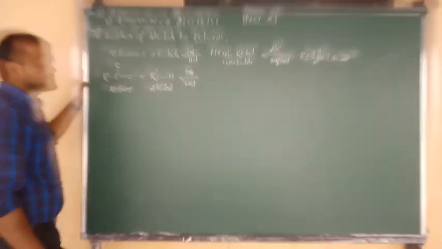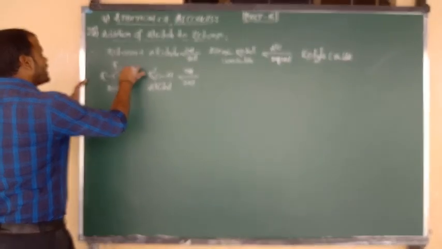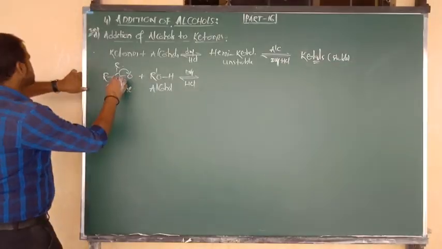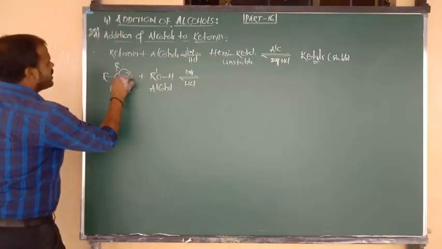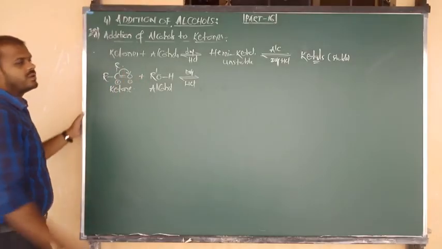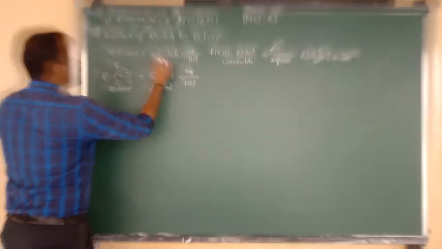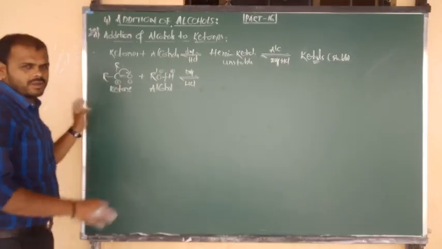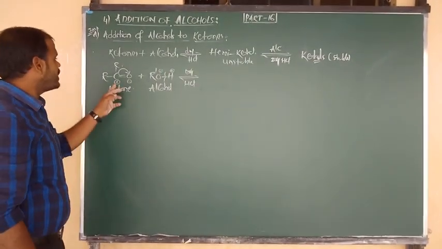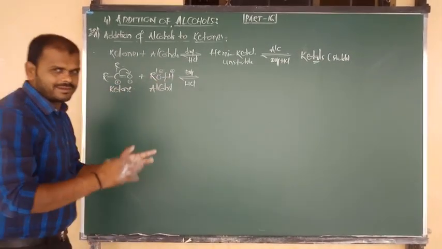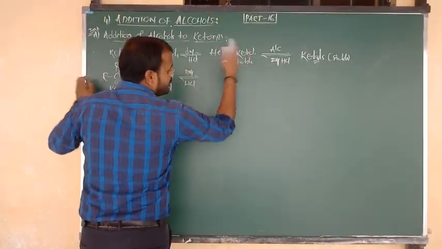In presence of dry HCl, the pi bond is delocalized towards the oxygen. The central C contains the positive charge and oxygen contains the negative charge. Due to breakage of this bond, hydrogen contains the positive charge and oxygen the negative charge. Now negative attacks upon positive and positive is attacked by negative. We will get the addition product, that is the unstable hemiketal.